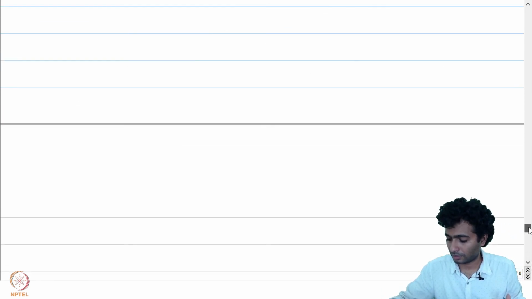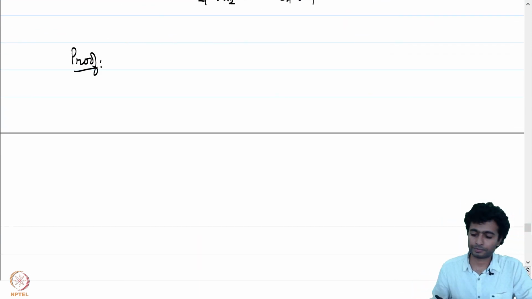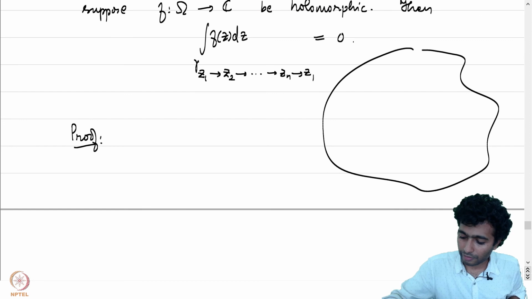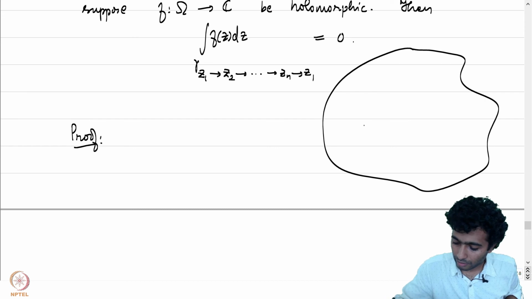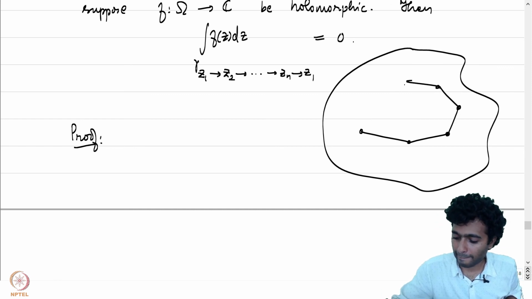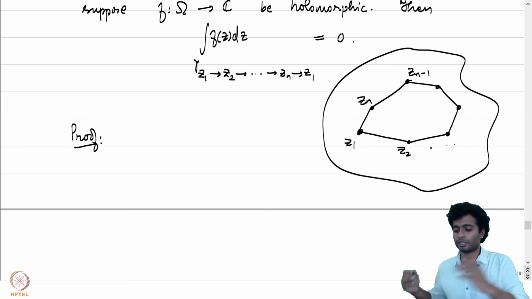Let's give a proof of this. The proof is by induction. So let me just draw a picture for you so that the setup is clear. We have some domain and we have a point z1 to z2 to z3. So this is z1, z2 and so on. This is going to be zn minus 1, this is zn, and then finally back to z1.